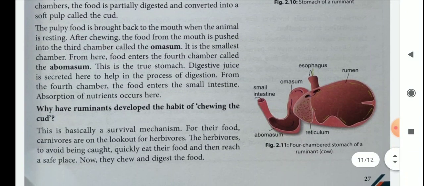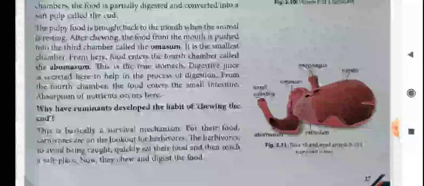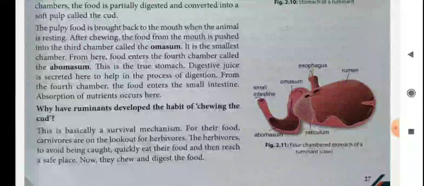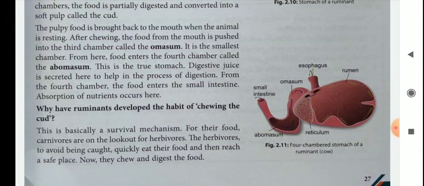Then here a question is given: why have ruminants developed the habit of chewing the cud? This is basically a survival mechanism for their food. Carnivores are on the lookout for herbivores. The herbivores, to avoid being caught, quickly eat their food and then reach a safe place. Now they chew and digest the food.